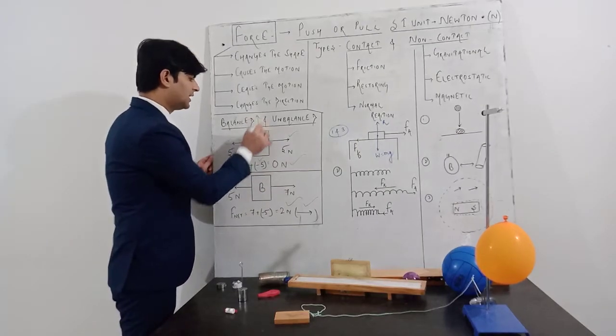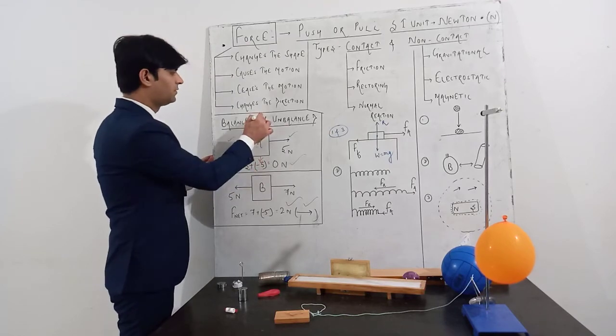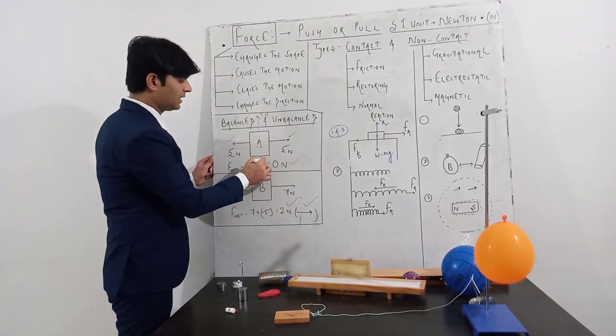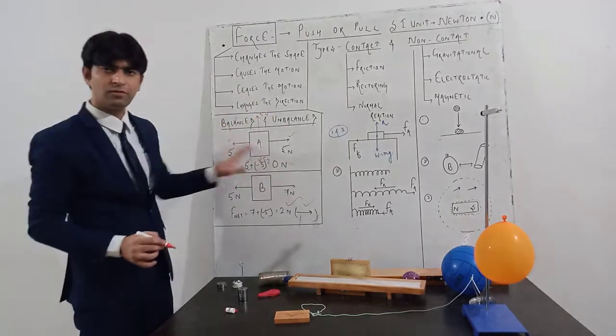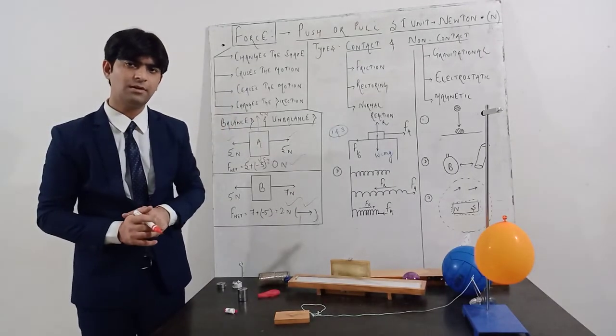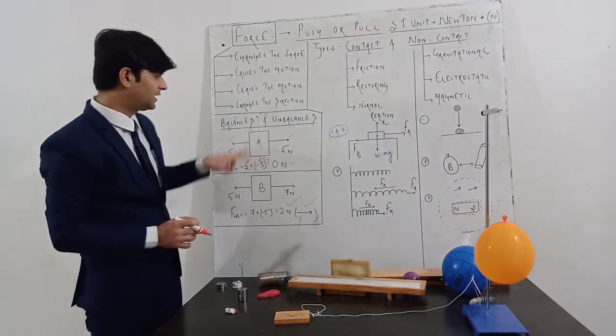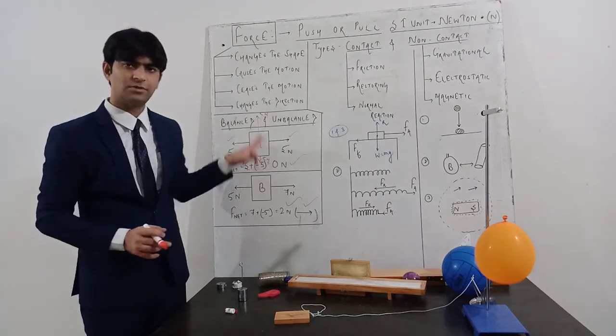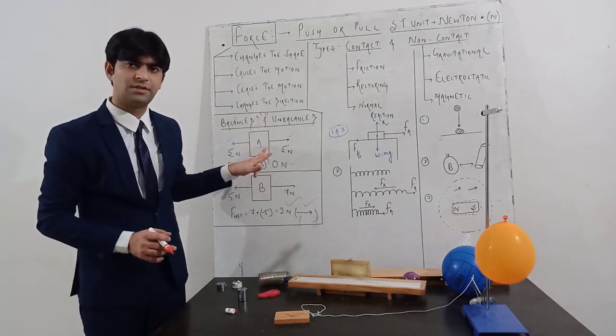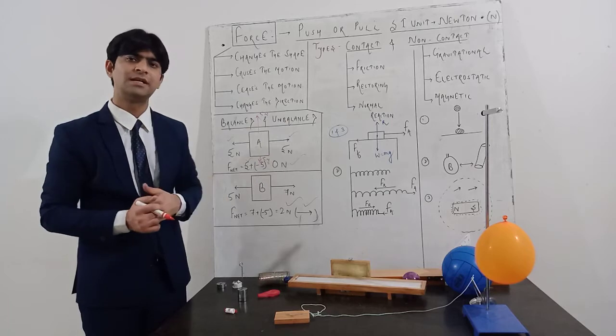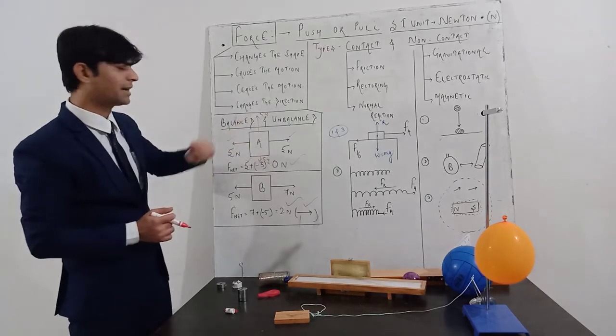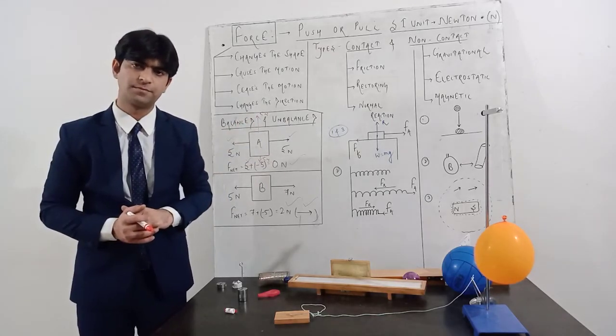Suppose this is the direction of force also, 5 Newton and again 5 Newton. So on all 4 directions 5 Newton forces are applied. So again these forces will cancel out each other because they are equal and opposite. Equal in magnitude, opposite in direction. So this is again a kind of balanced force.